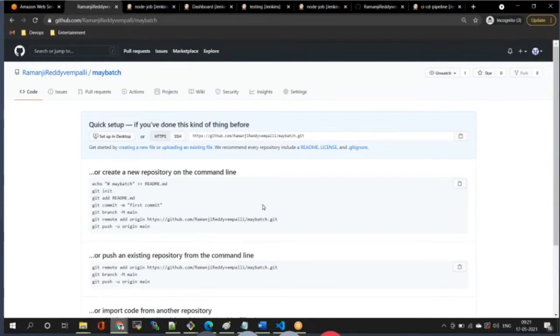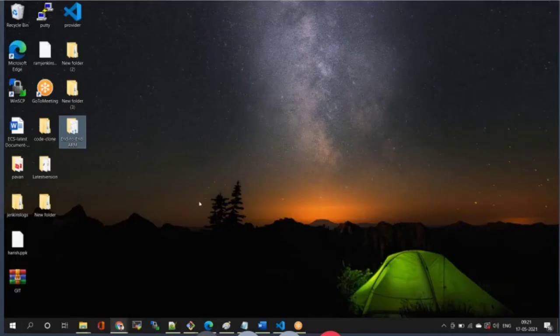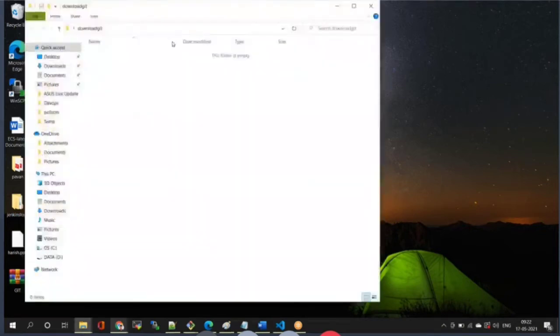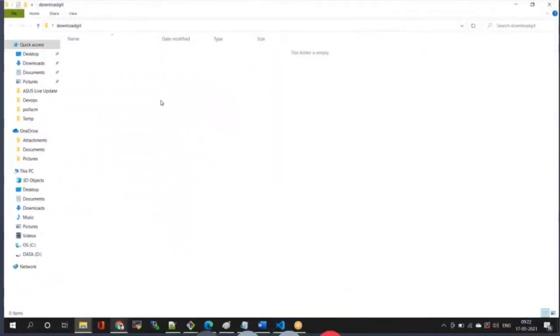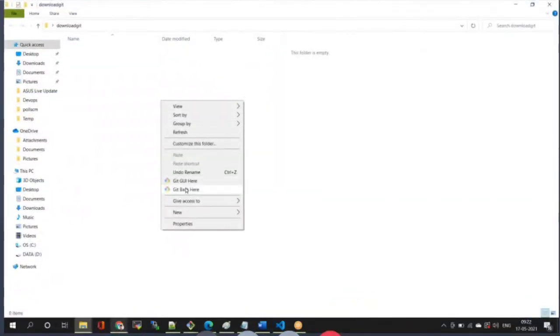Second point, go to the desktop and create one folder. The folder name is GitHub. That is my folder name. Now open this folder. What I am trying to do is clone that repository.